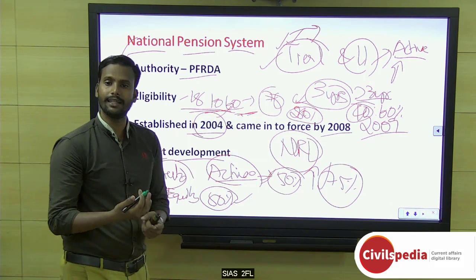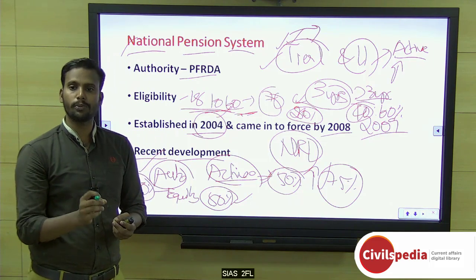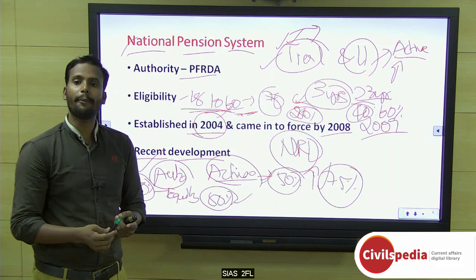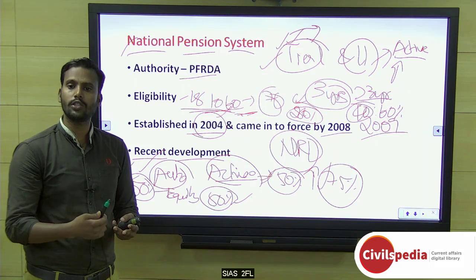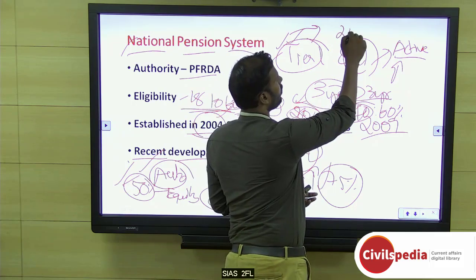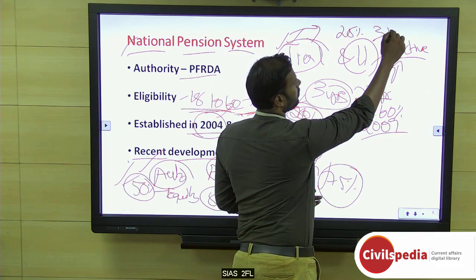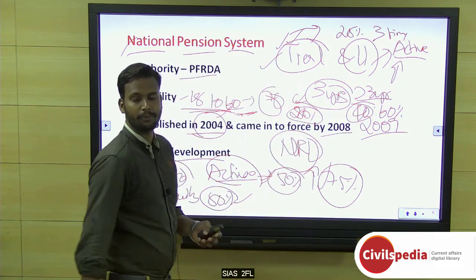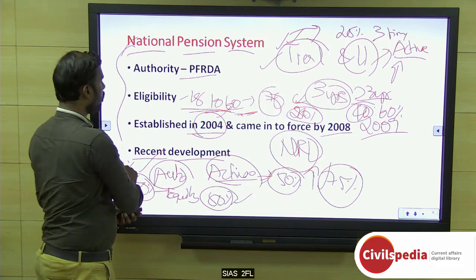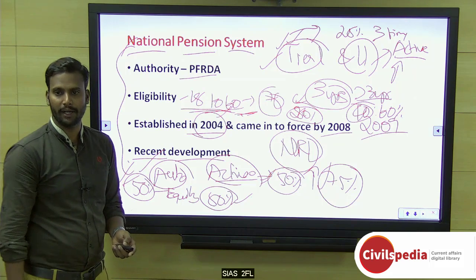Like if there is a health condition like kidney or lungs, there are specific important health conditions. Also if there is education of the children or marriage of the children, or if you want to start any business, okay. So you can withdraw with a cap of 25%, 3 times in your overall NPS period, okay. This is the new criteria they have introduced. So this is regarding the overall NPS and recent development.